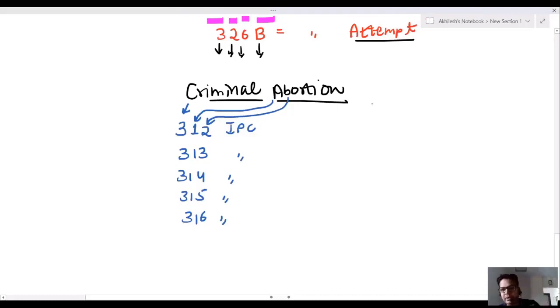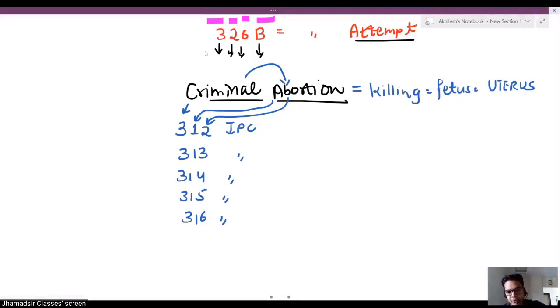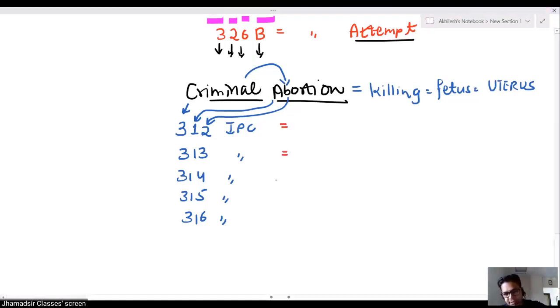What is criminal abortion? Criminal means you are doing abortion criminally. You are killing the fetus inside the uterus. Now, how do you kill? First type of criminal abortion is this, second is this, third is this, fourth is this, fifth is this.